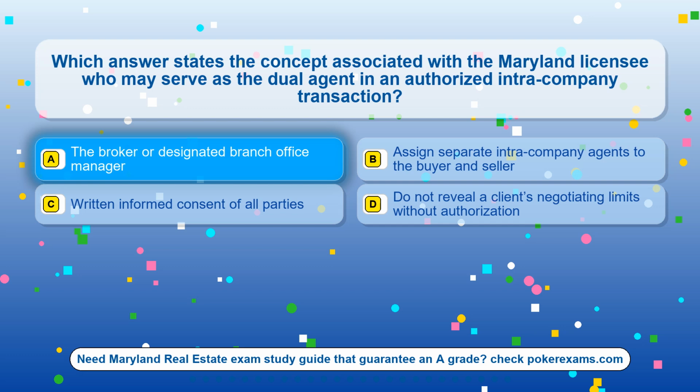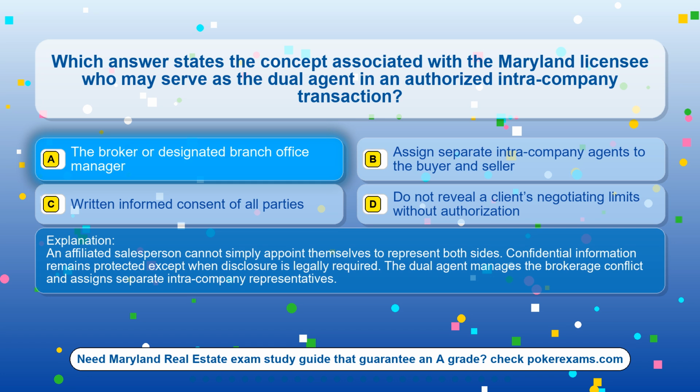The correct answer is option A, the broker or designated branch office manager. An affiliated salesperson cannot simply appoint themselves to represent both sides. Confidential information remains protected except when disclosure is legally required. The dual agent manages the brokerage conflict and assigns separate intra-company representatives.